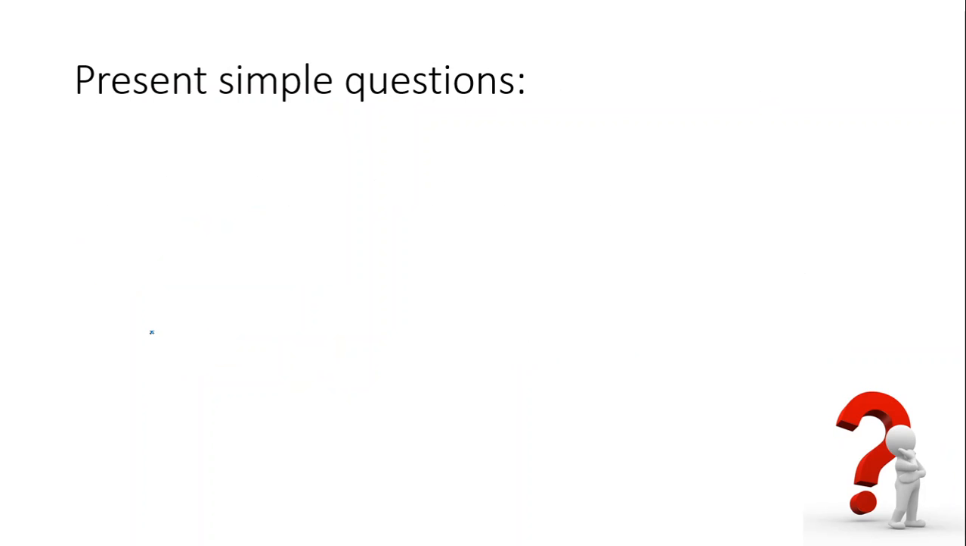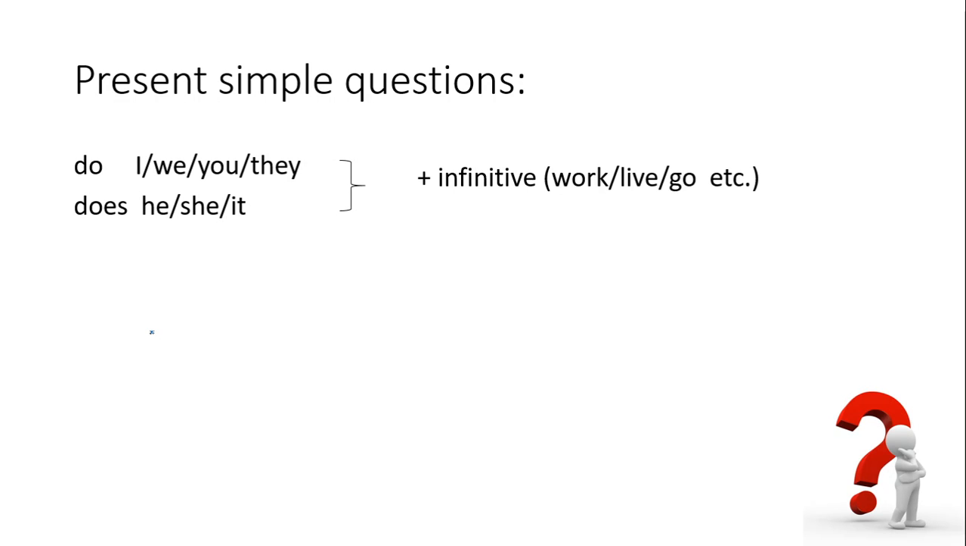So now let's move on and talk about present simple questions. First, please look at the form of the present simple question. As you may know, and I have explained already in a previous video, we use do with I, we, you, they, and we use does with he, she, it, plus the infinitive verb like work, live, go, come, etc.